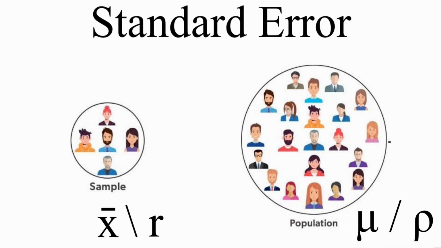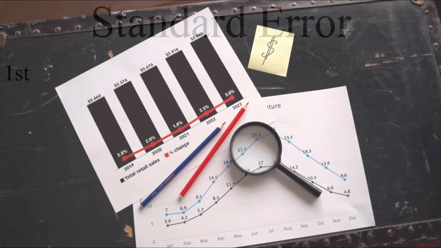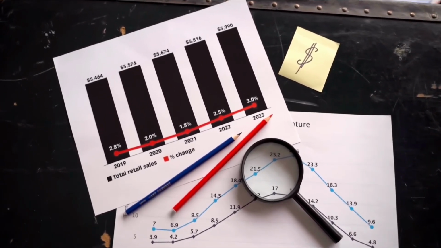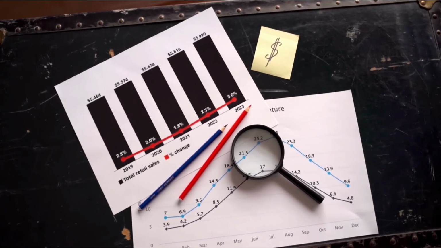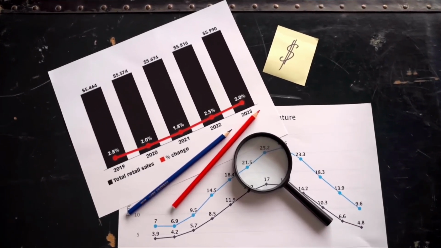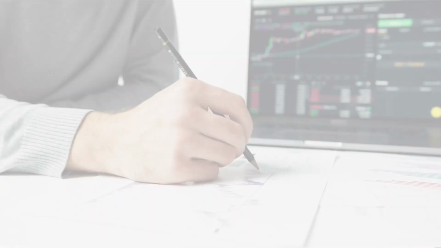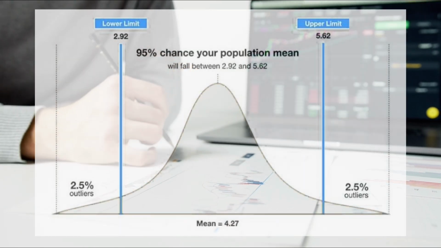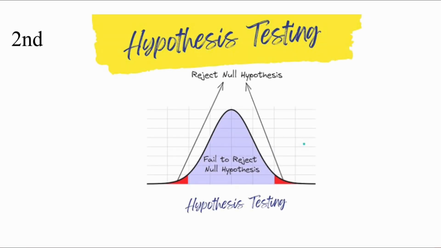In what cases do we generally use the standard error? There are several situations. First is building the confidence interval. Standard error is used to calculate the confidence interval around a sample statistic, whether it is your sample mean or sample correlation. It provides a range within which your population parameter is expected to lie. The second case is testing of hypothesis. Standard error is used to determine the significance of a sample statistic while testing a hypothesis. So these are some of the uses of the standard error.